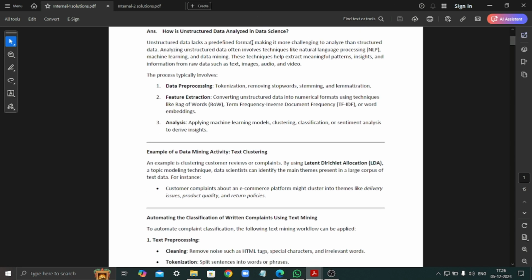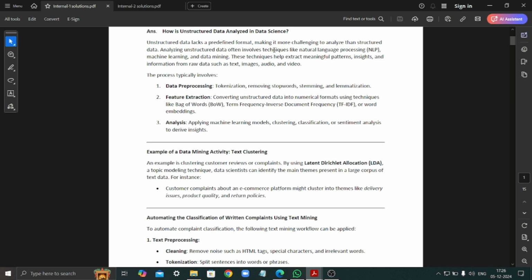So first we have to know what exactly is unstructured data. Unstructured data is data which is not in a predefined format. Structured data is data which is in a tabular form, but unstructured data can contain text, images, videos, social media posts, etc.